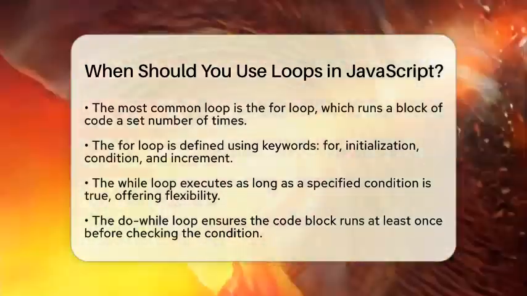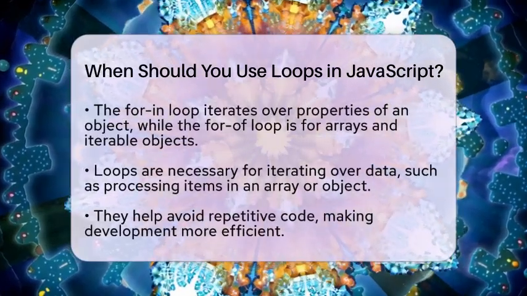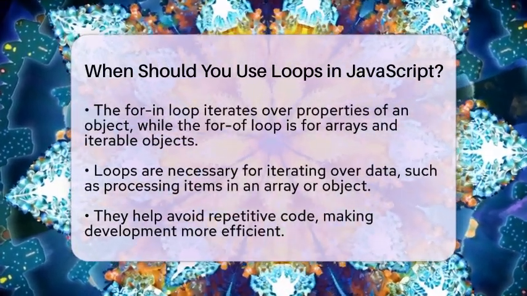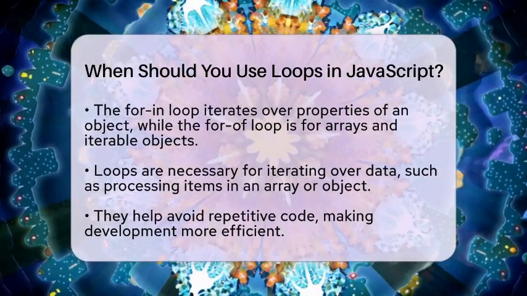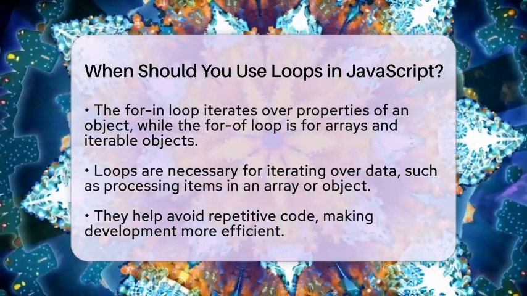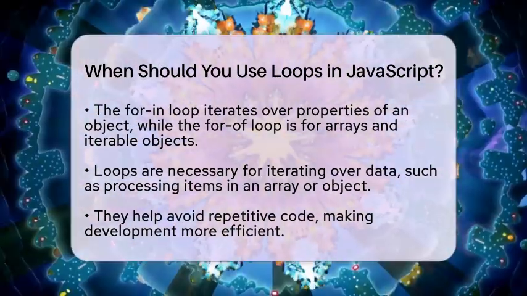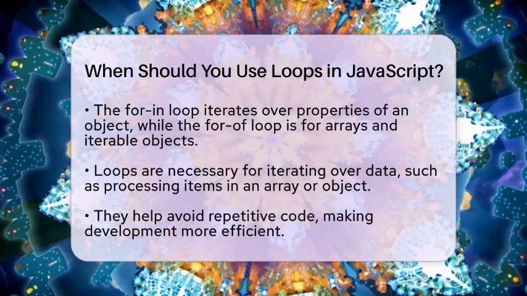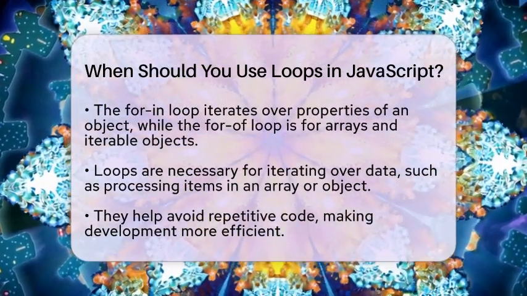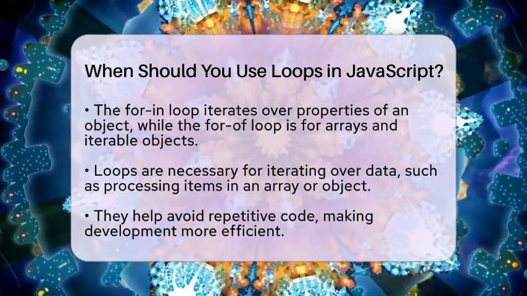For-in and for-of loops are also important. The for-in loop is used to iterate over the properties of an object, while the for-of loop is designed for iterating over arrays or other iterable objects. Each of these loops serves a specific purpose, so understanding their differences is key.